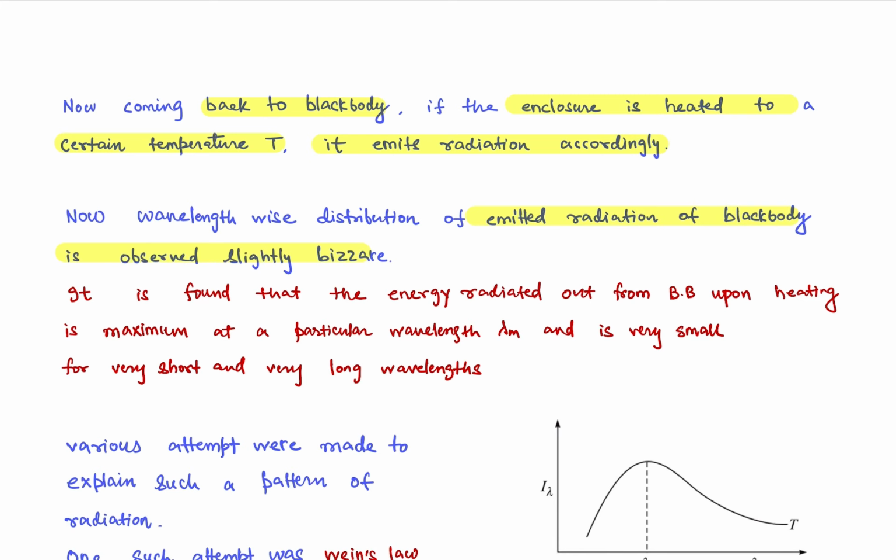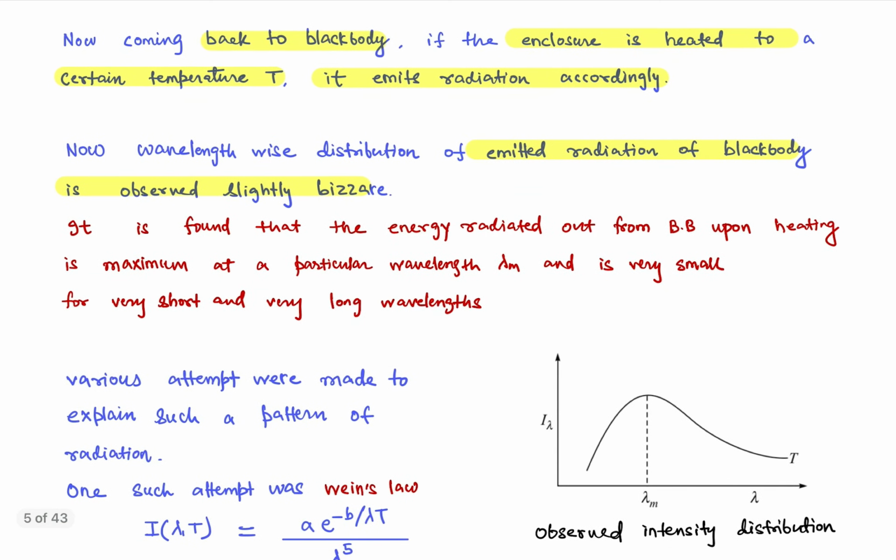Theory was different in the initial phase, and the experiment's result was different, in the wavelength distribution as per the temperature and the corresponding intensity as per the wavelength.